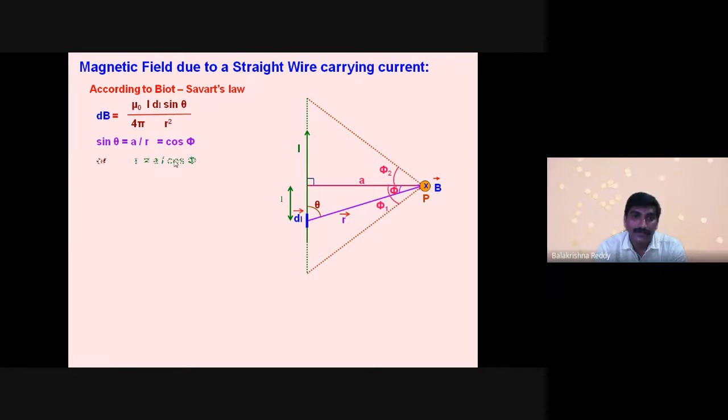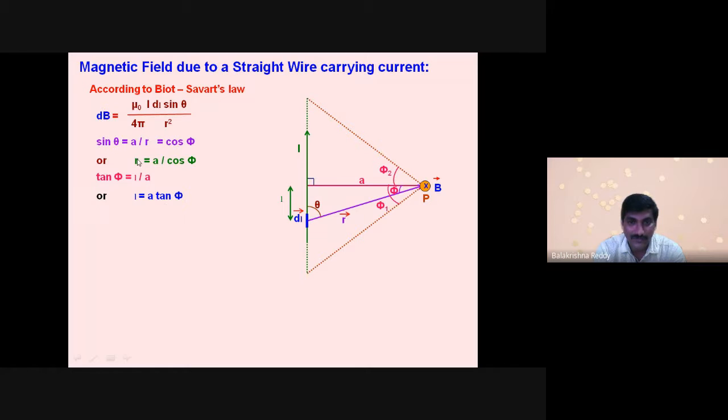Now from the above expression, I made a small change: I made r the subject for my comfort. r equals a by cos phi. Since r equals a by cos phi, I also need to find L. So now I have chosen tan phi. Tan phi is opposite side by adjacent side, opposite side L, adjacent side A. Therefore tan phi equals L by A, and from there I make L the subject.